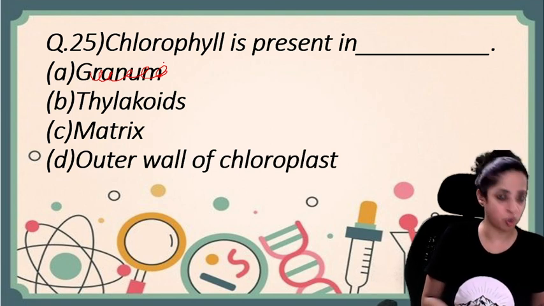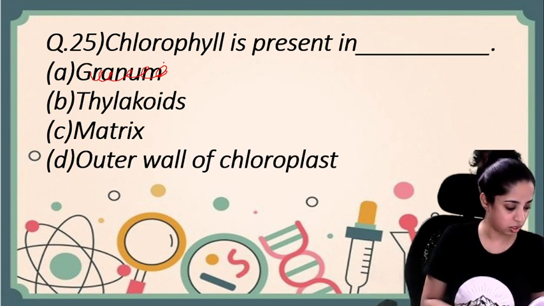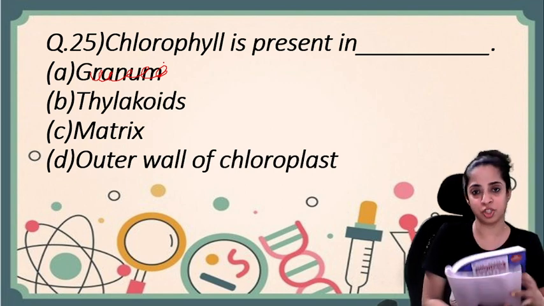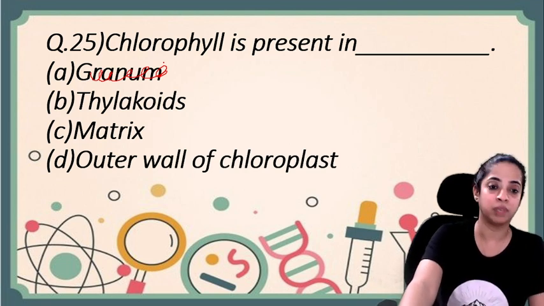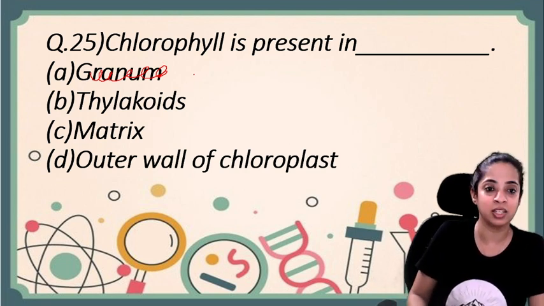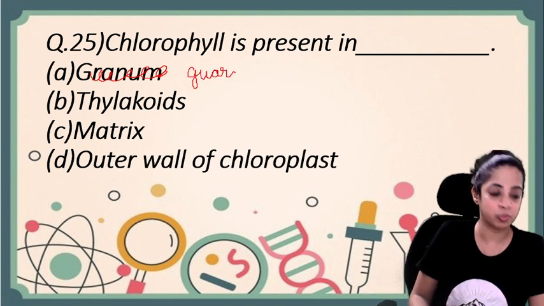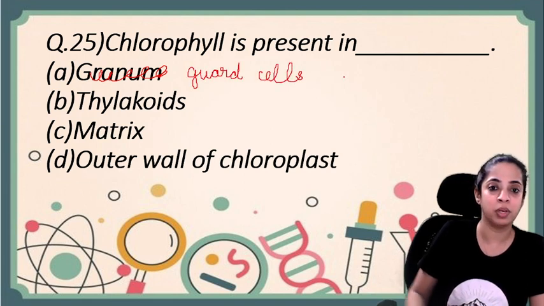Guard cells of stomata, stomatal pore, old stem and epidermal cells. So the options, I think there is a typing error here in question number 25. Chlorophyll is present in, I will write this again. Chlorophyll is present in guard cells of stomata.